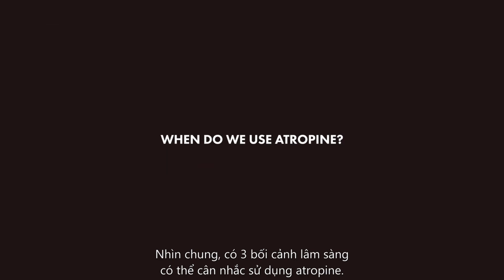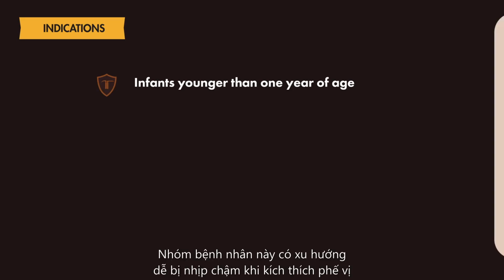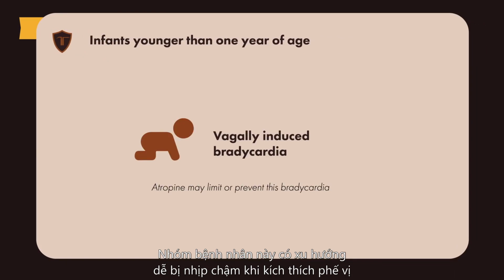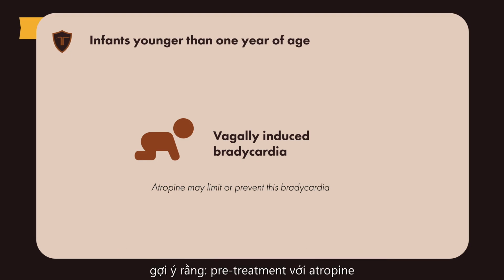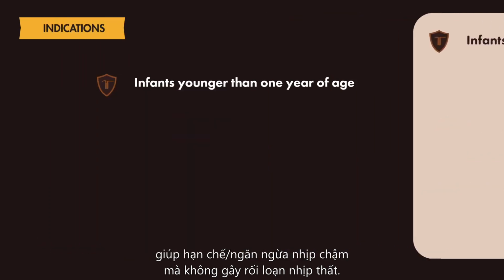Generally, there are 3 clinical scenarios where the use of atropine can be considered. The first is in infants younger than 1 year of age. This population has a predilection for vagally induced bradycardia. Some observational studies and small trials in infants, children, and in critically ill neonates suggest that pretreatment with atropine limits or prevents bradycardia without inducing ventricular arrhythmias.